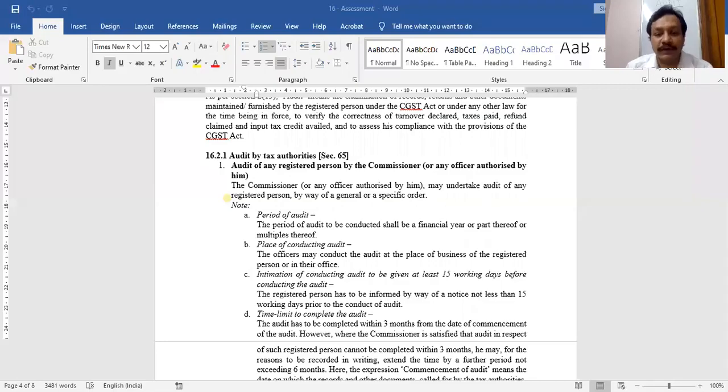You can unmute yourself and ask your query, or you can ask through the chat window also. It's your choice.